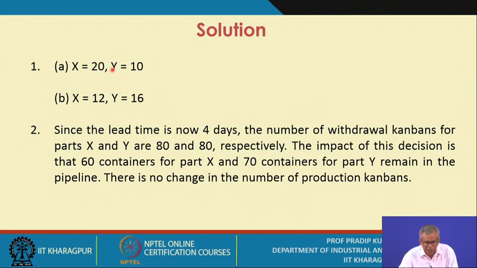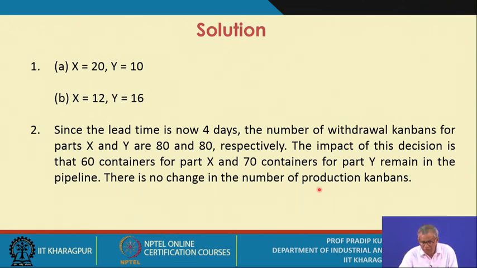Initially it was 20, now it has become 80 for part X, so you require 60 more containers. Initially it was 10 for part Y withdrawal Kanbans, and now it has become 80, so the difference is 70. So 70 containers for part Y remain in the pipeline.